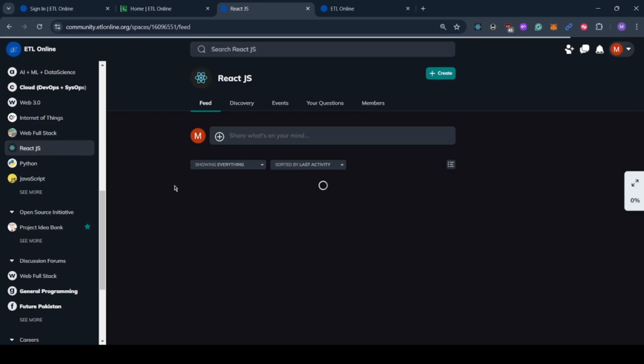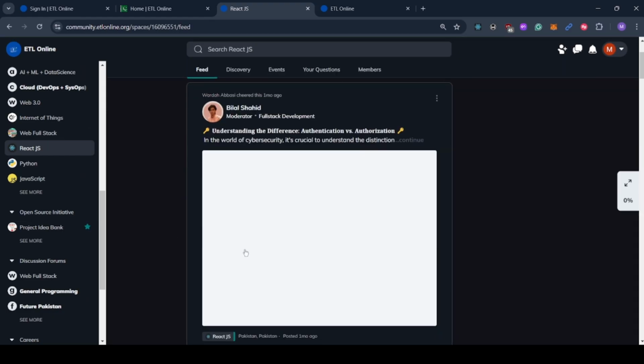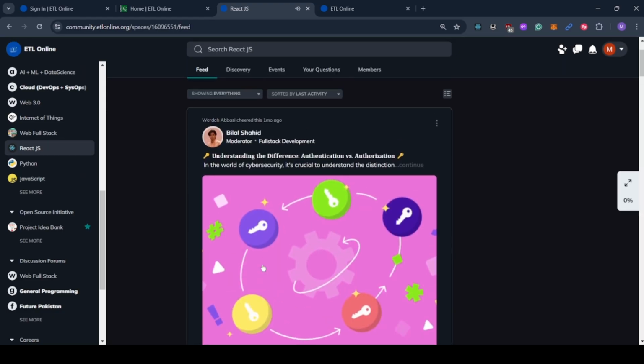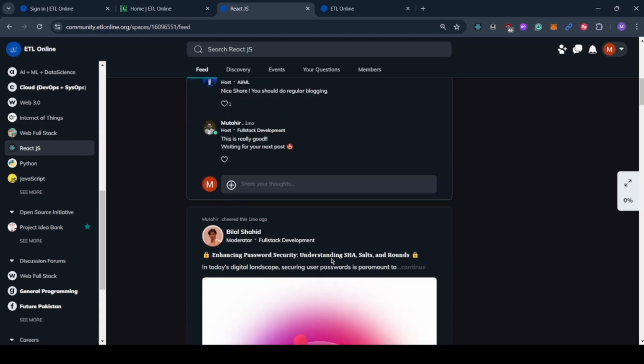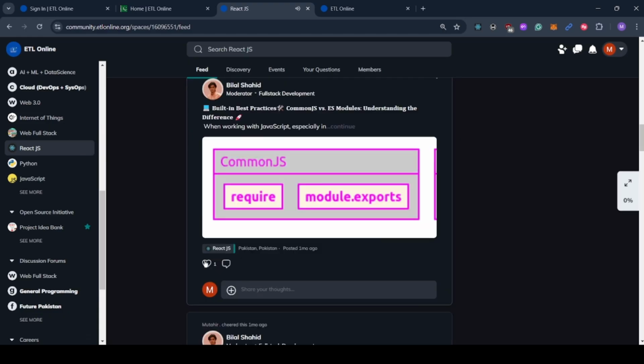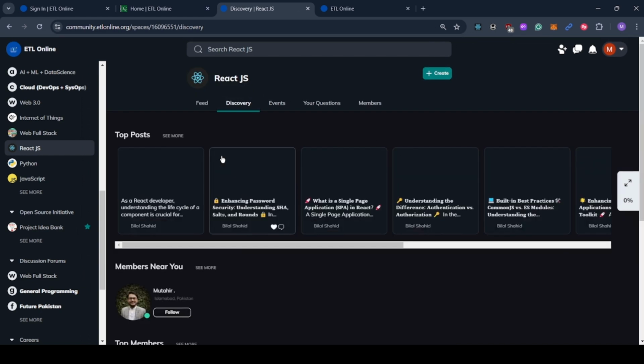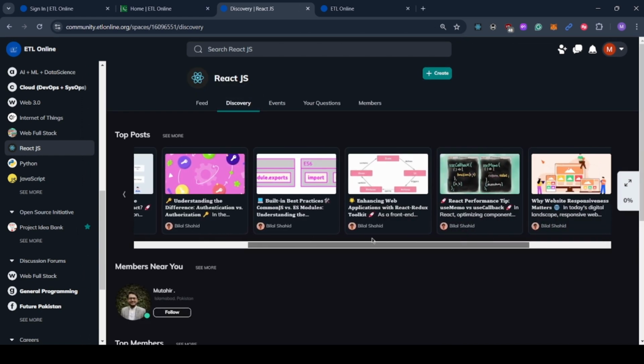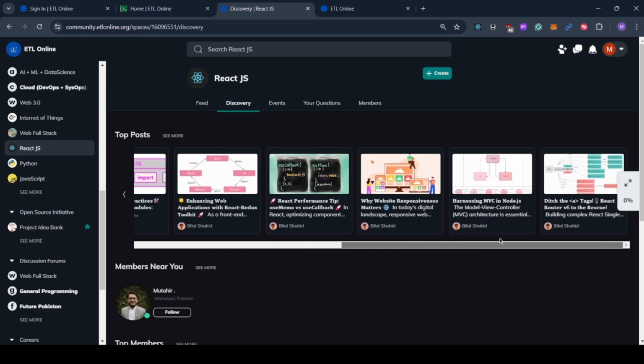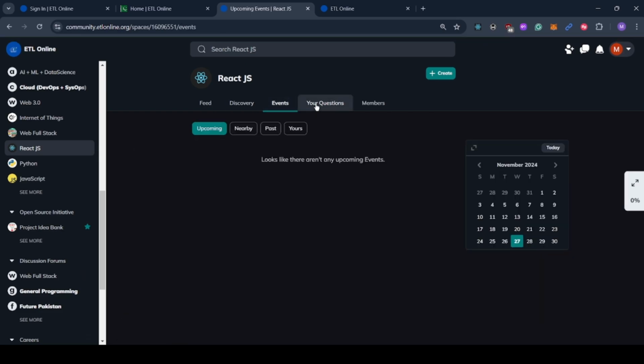Somebody shared a few interesting articles on React.js. Yes, here, Bilal Shahid shared some very insightful articles on React. All these posts will also be available on the Discovery channel. We don't have any upcoming events in React.js, but we can ask questions over here, and you can reply to them as well.